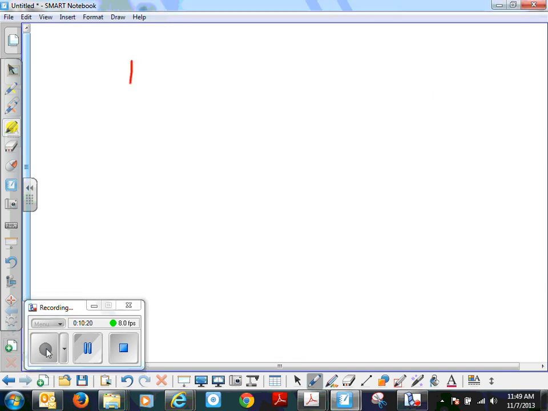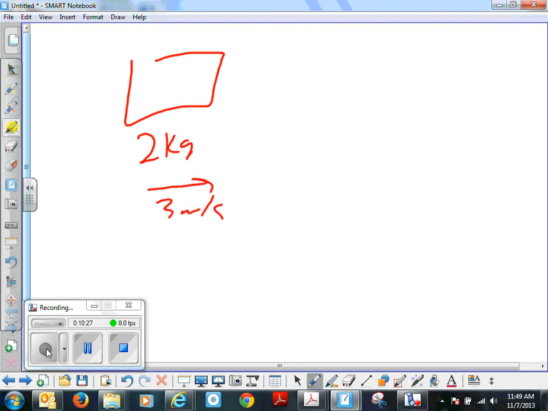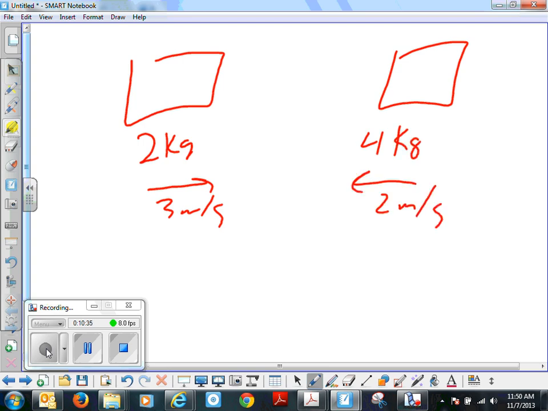Okay, so let's have another one. Let's say that we have 2 kilograms and it's moving 3 meters per second. And we have 4 kilograms and it's moving 2 meters per second. And let's say that these two have a perfectly inelastic collision. Which way are they going to be going when we're done?